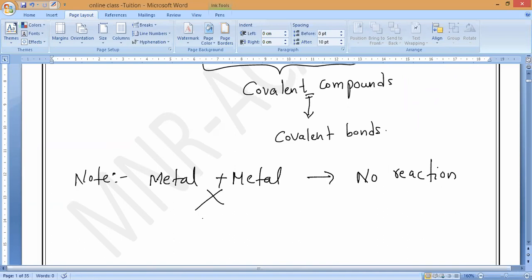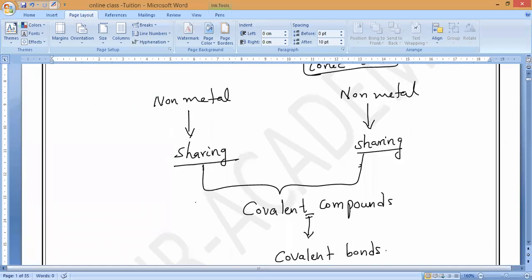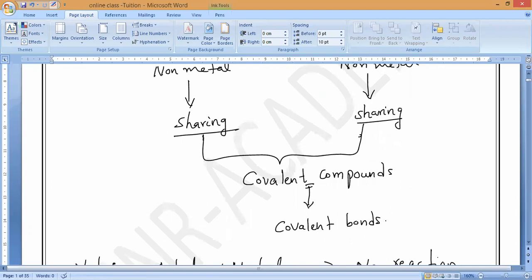Before going to ionic compounds as well as covalent compounds, first we have to discuss what a chemical bond is, because ionic compounds contain ionic bonds and covalent compounds contain covalent bonds.